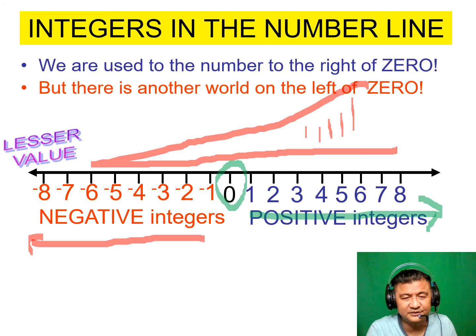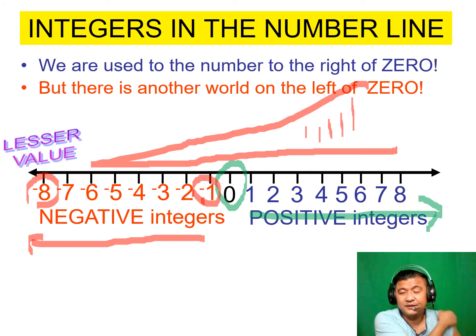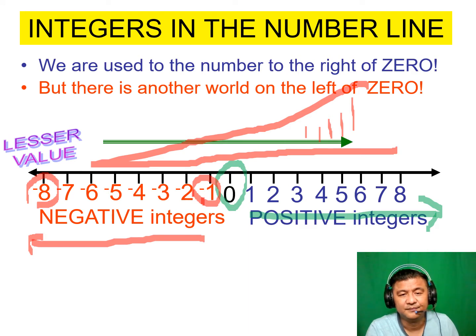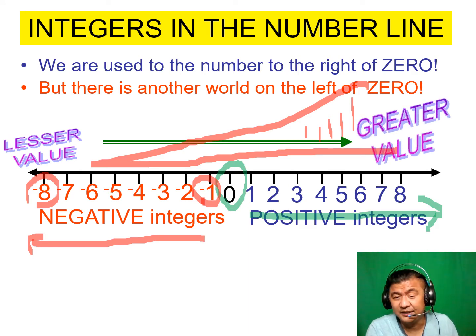So always think of this: -1 is greater than -8. All right? Think of it as having debts, or owing people money. So it's better for me to owe somebody $1 than to owe somebody $8, right? So you are richer here than this one. Okay. So the greater values are always on the right side.